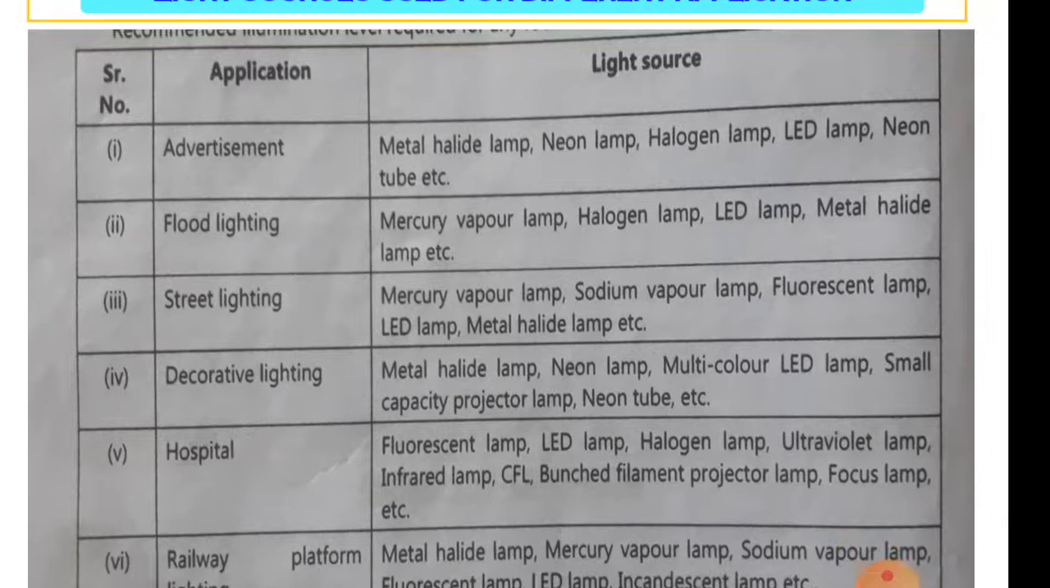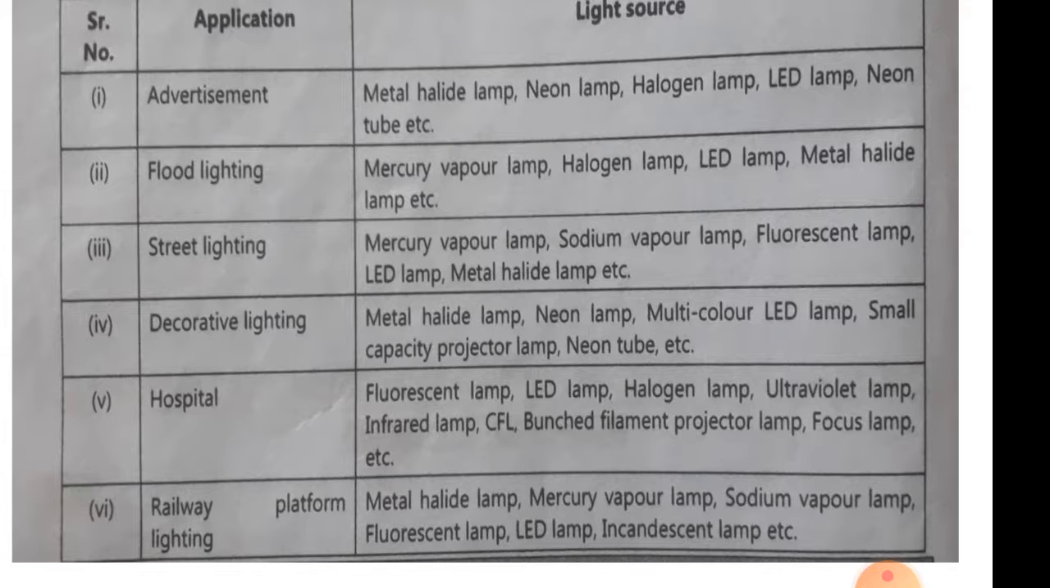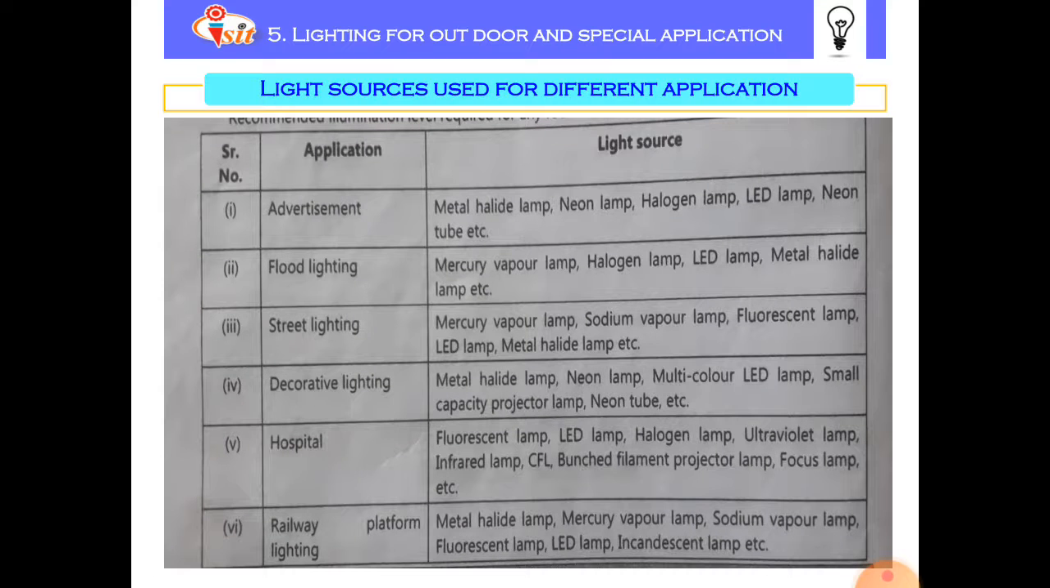are used. In the hospital, fluorescent lamp, LED lamp, halogen lamp, ultraviolet lamp, infrared lamp, CFL, bunched filament, projector lamp, focused lamp, etc. are used. For railway platform lighting, metal halide lamp, mercury vapor lamp, sodium vapor lamp, fluorescent lamp, LED lamp, incandescent lamp, etc. are used. So these are the different lamps used for different applications.